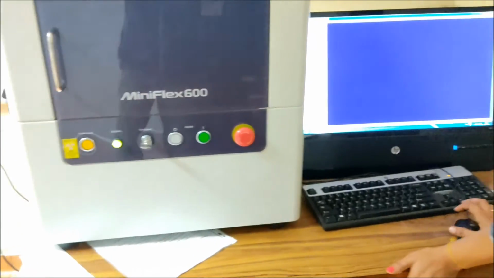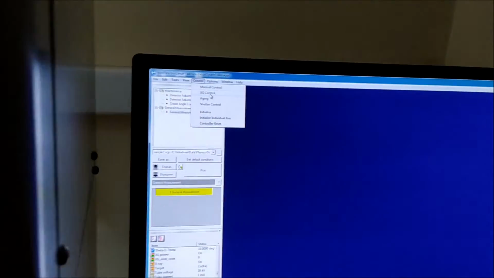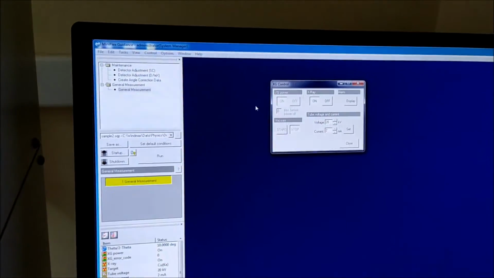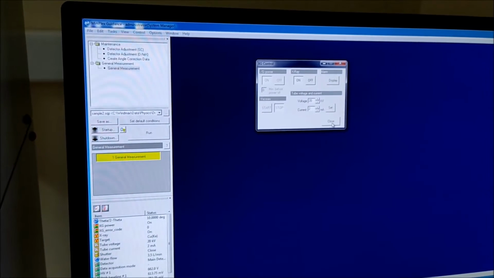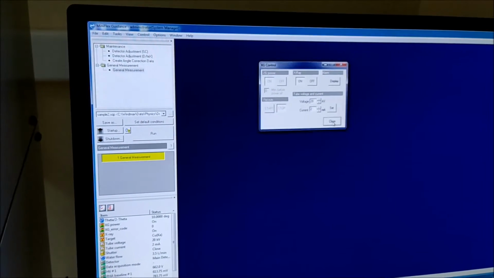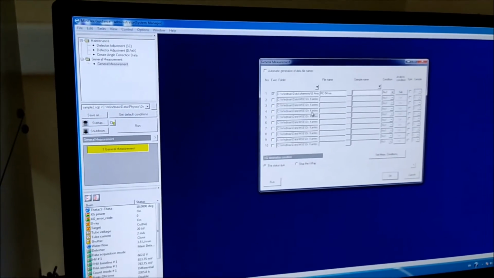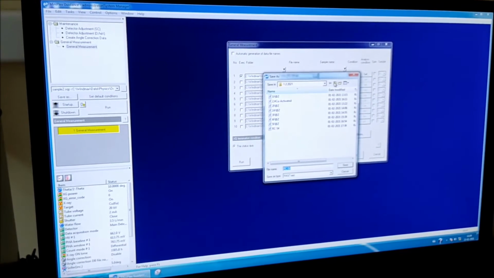Now go to control, XG control. The X-ray is already on, so you can go to general measurement. With the help of this you can make a folder.